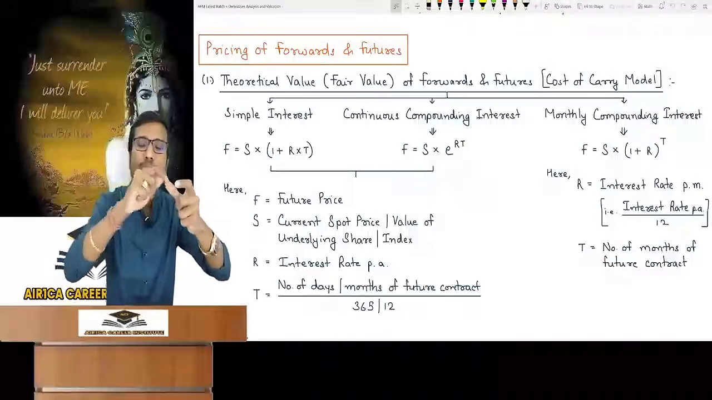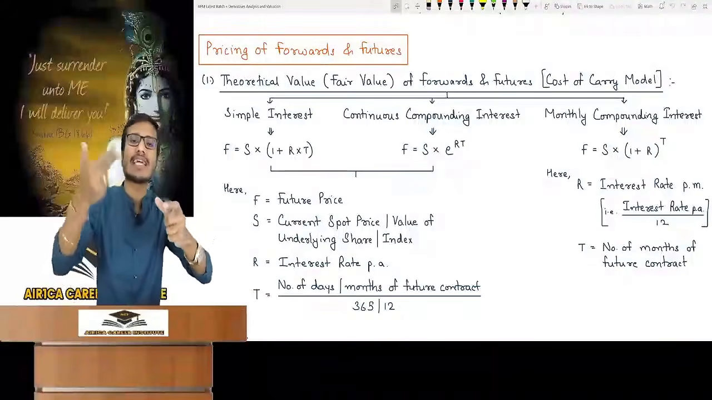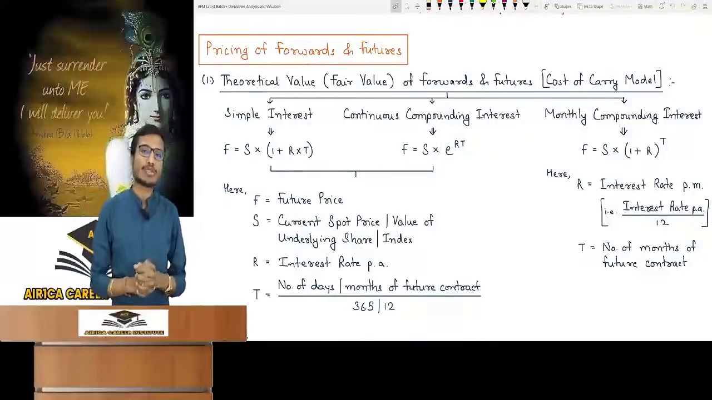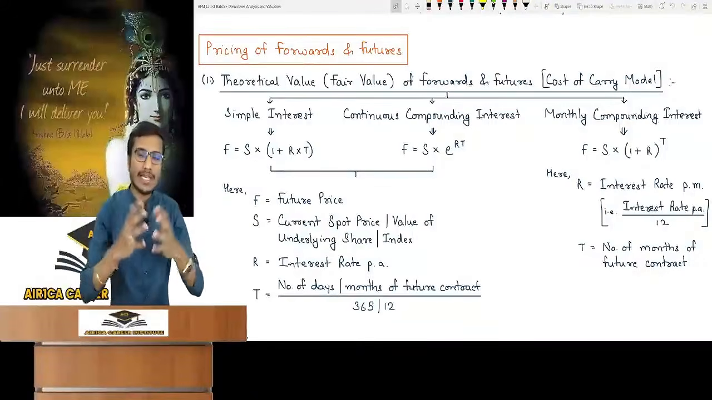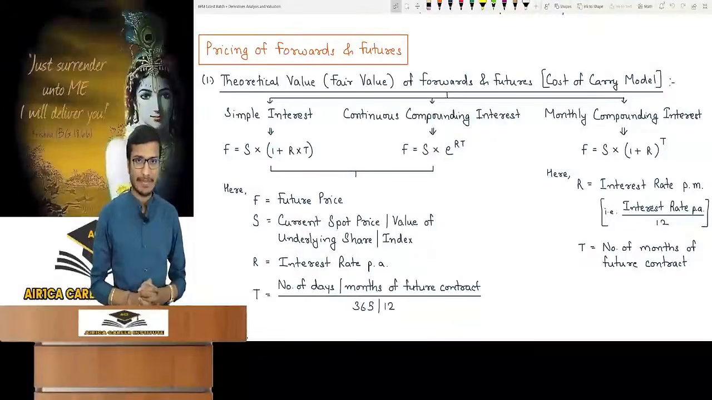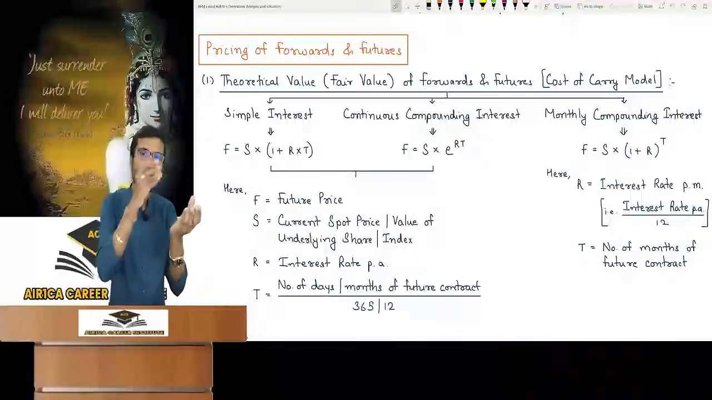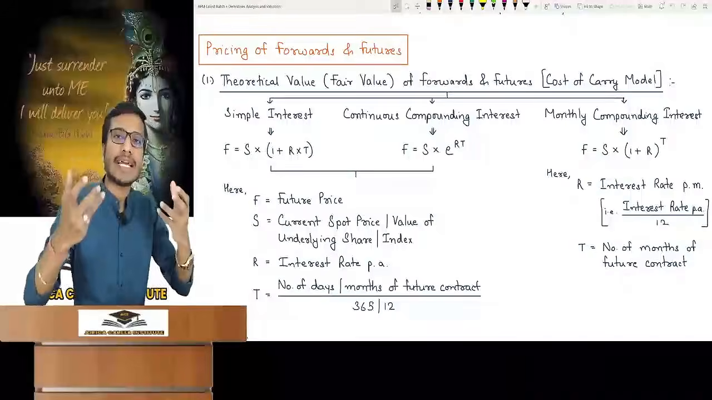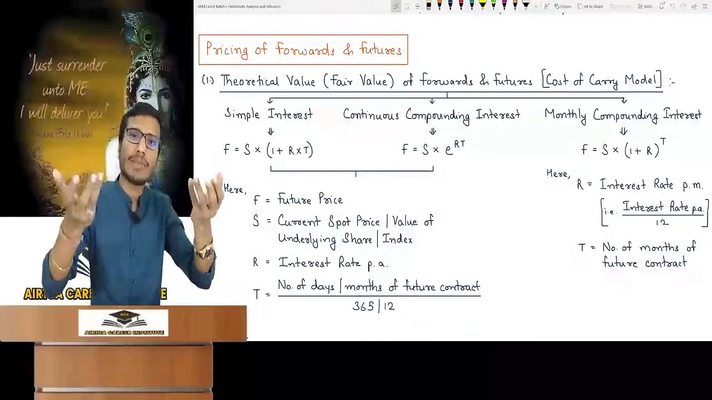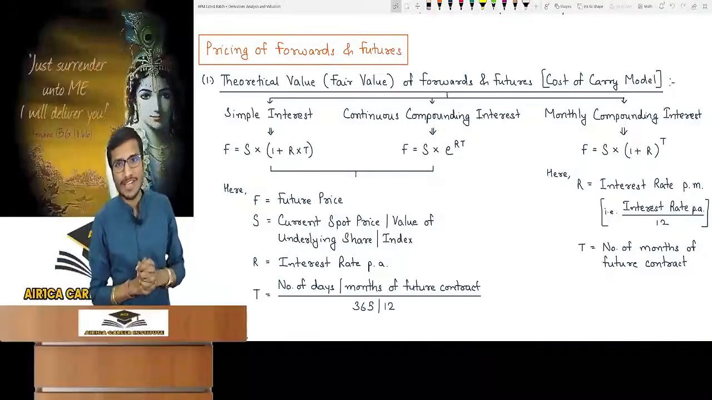What should be the fair price, speaking theoretically? There is a model called the cost of carry model. It is given by a theorist, and based on that model we can find out the fair price. It is very easy, nothing complicated. What should be the price? The price on which both the parties do not have any problem or any loss. We call it fair value.